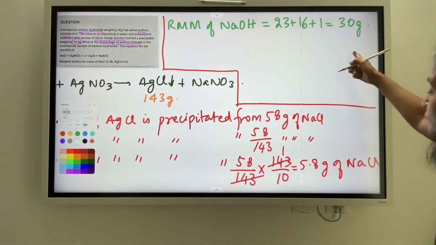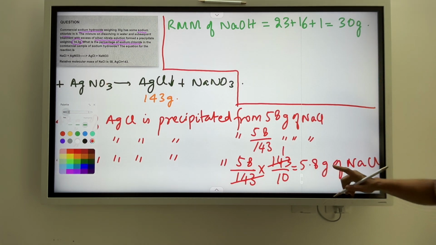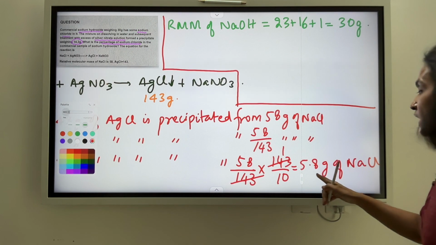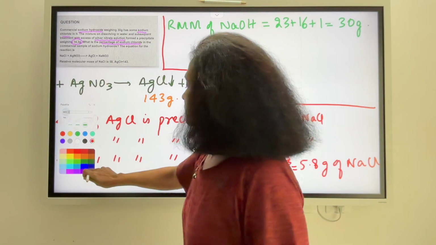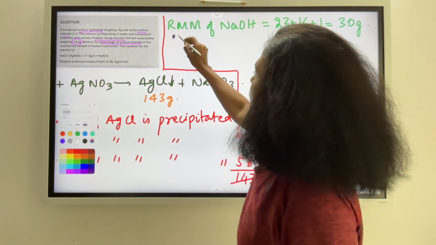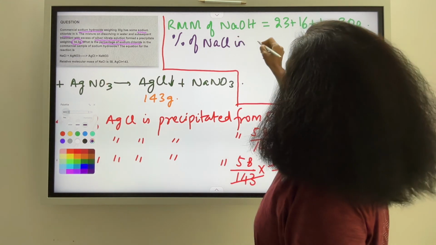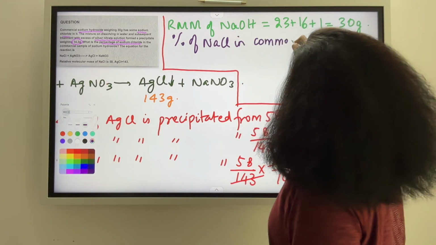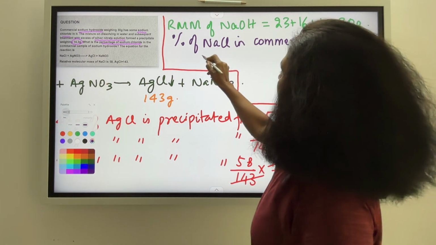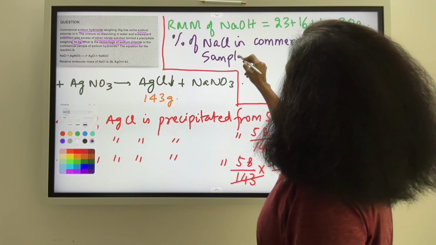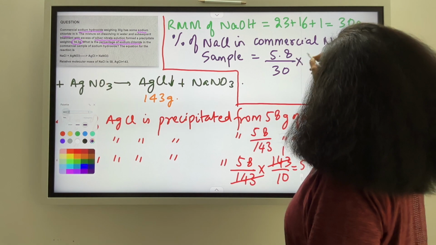And out of this 30 gram of NaOH, how much do I have? How much of sodium chloride do I have? Well, I have 5.8 grams of sodium chloride. So how can I find out my percentage of NaCl? Therefore, percentage of NaCl in commercial NaOH sample is 5.8 out of the 30 into 100.